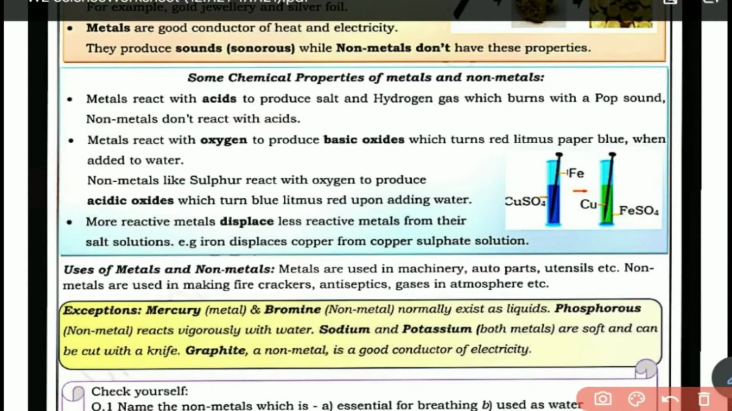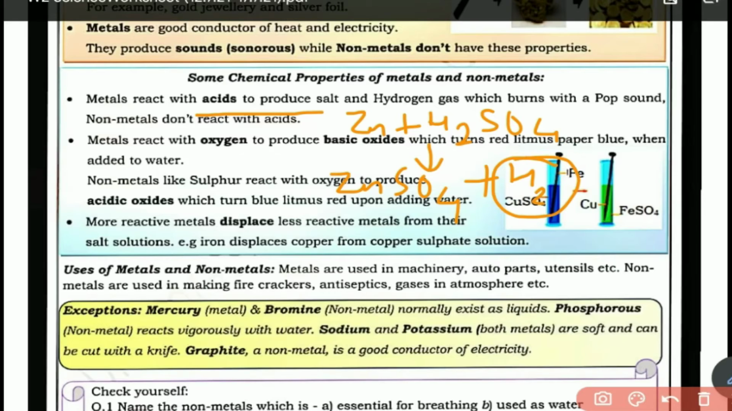Okay, now let's see some of the chemical properties of metals and non-metals. So you can see metals react with acid to produce salt and hydrogen gas. So whenever a metal, for example, take zinc, reacts with any acid, H2SO4, it is going to give you ZnSO4 plus H2. Now this H2 gas which is evolved burns with a pop sound. Now this kind of reaction does not occur with non-metals.